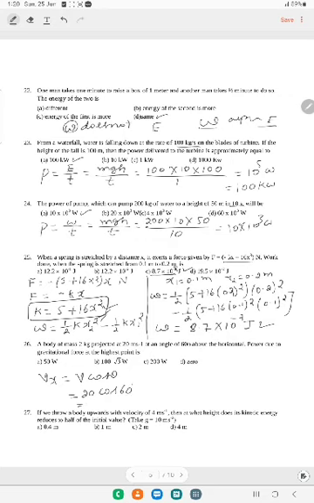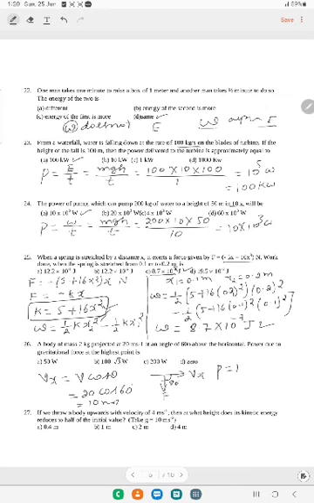It becomes 1 by 2, which means 10 meter per second. Let us calculate the power. Before that, what is the angle between the horizontal velocity and the gravitational force? Horizontal velocity and gravitational force: the angle between them is 90 degrees.